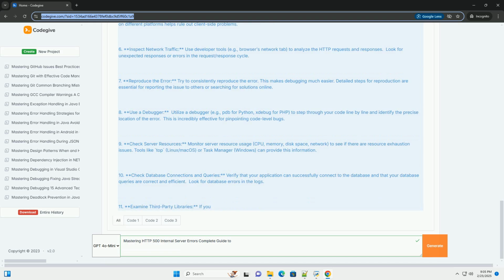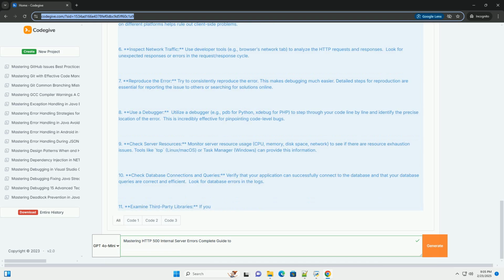4. Simplify the request. If the error occurs only with specific requests, try simplifying the request, for example removing parameters or changing data, to isolate the problem. 5. Test with different browsers and devices. In rare cases, the issue might be related to browser compatibility or device limitations. Testing on different platforms helps rule out client-side problems.